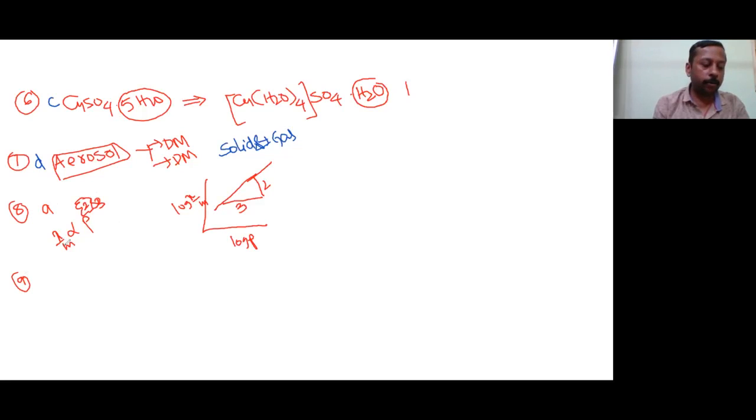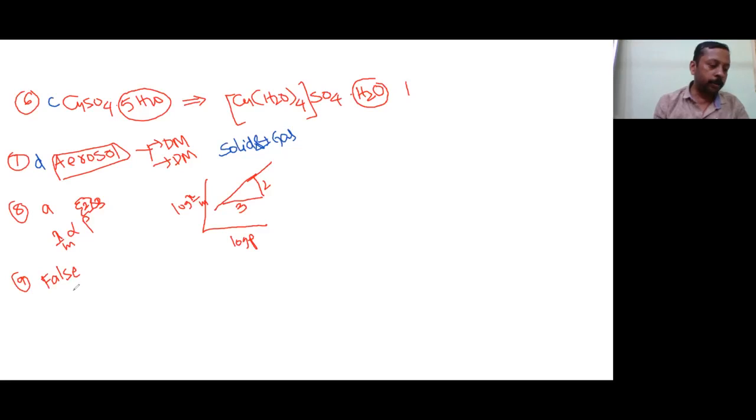If you have any doubt, you can ask me, then I will clear it then and there. Otherwise, we will go for the next question, ninth question. I think it is very easy for the mains students. Next, among the following, you have to find the false statement. Tyndall effect can be used to distinguish colloidal and true solutions. Very good, that is correct because true solutions will not show the Tyndall effect.